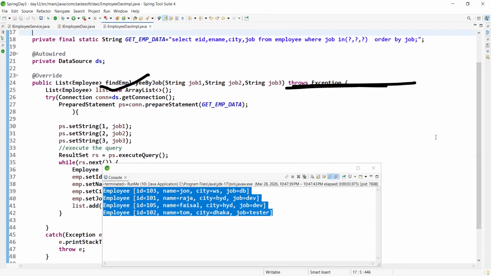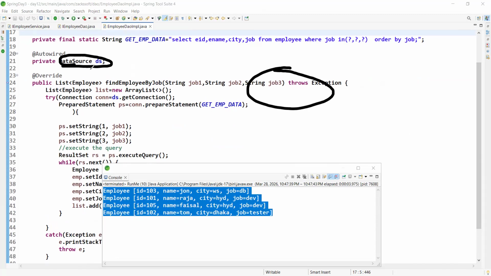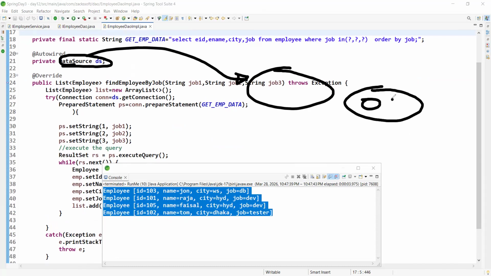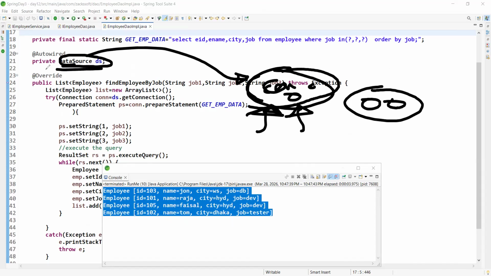Can you remember one concept, DataSource? What is the purpose of DataSource, boss? It points to the connection pool only, right? Consider your swimming pool. This swimming pool stores the water for multiple people. Similarly, for multiple requests, it stores the connections, one connection, another connection, another connection. You can even define how many connections should be available. So this DataSource points to the connection pool only, right? Yes or no?